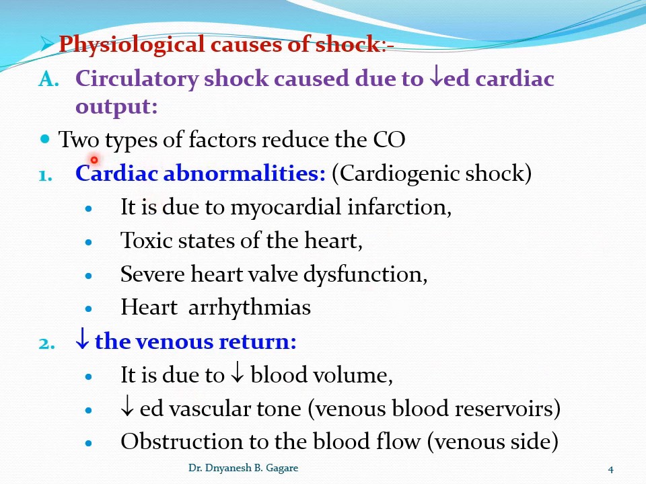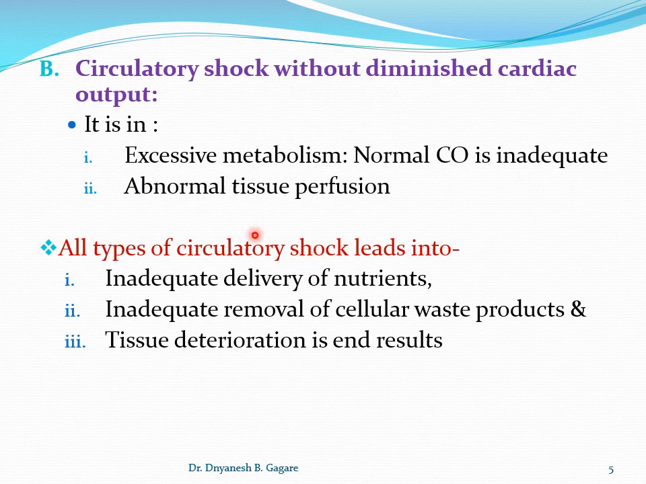Up to this point, we discussed circulatory shock due to the decrease in cardiac output. Now we'll continue with circulatory shock without decrease in cardiac output. Now the cardiac output is normal. Normal 5 to 6 liters of blood is pumped into the circulation. Then also sometimes a shock-like condition develops. And here, what are the causes?